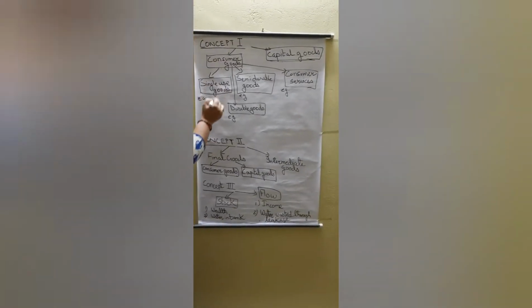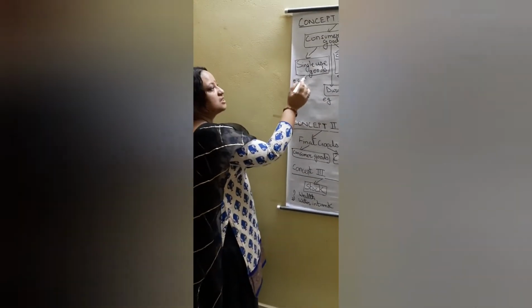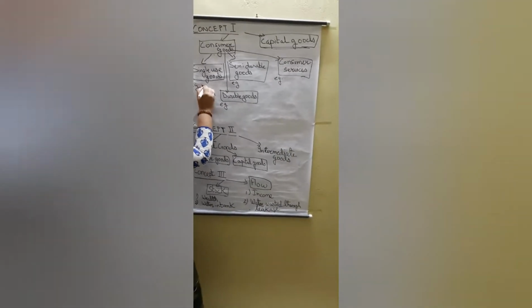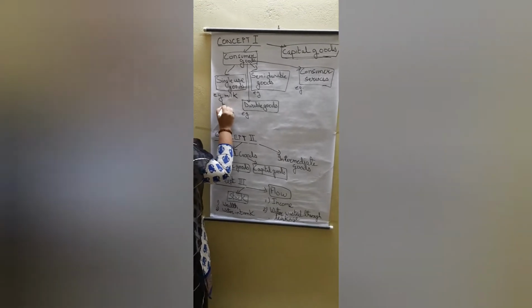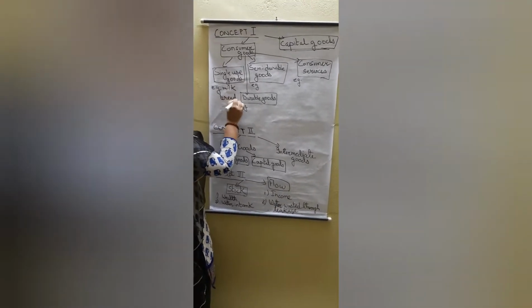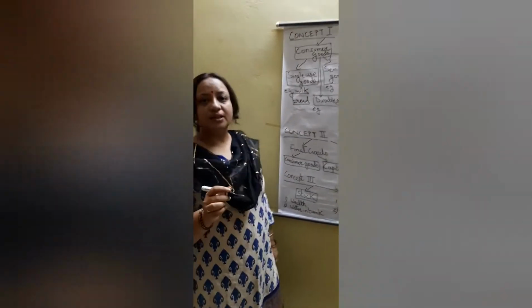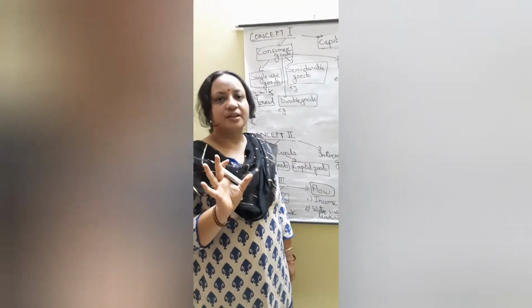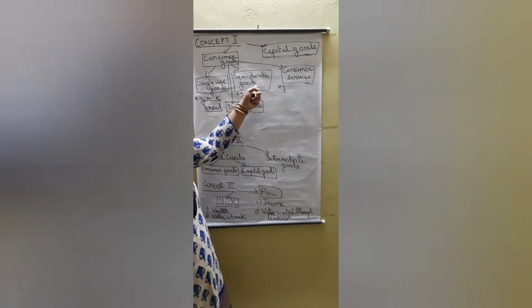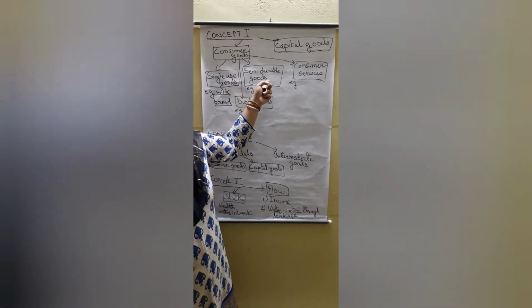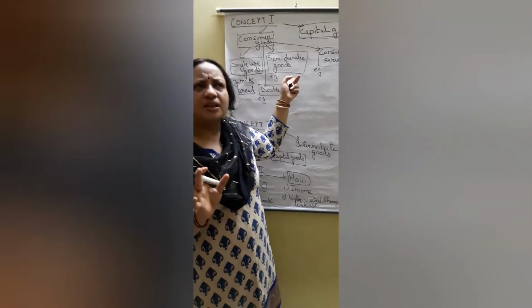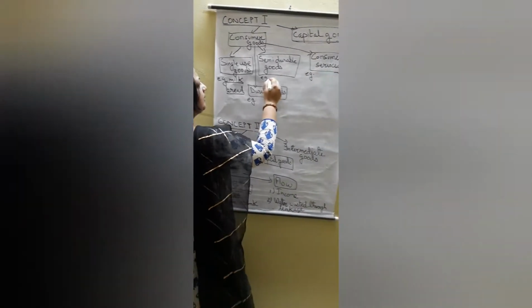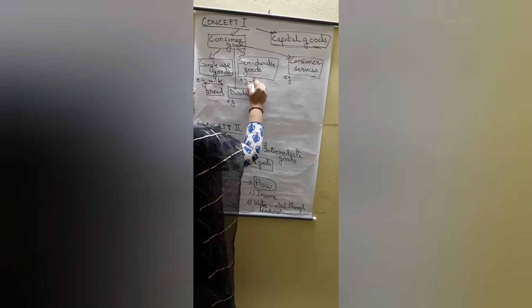Now consumer goods are of various types. First one is single use good, like milk, bread. These are single use goods. Once we use them, they finish. Alright. So these are single use. Then the next one is semi-durable goods. Semi-durable goods, they last for a year or half, like the furnishings.